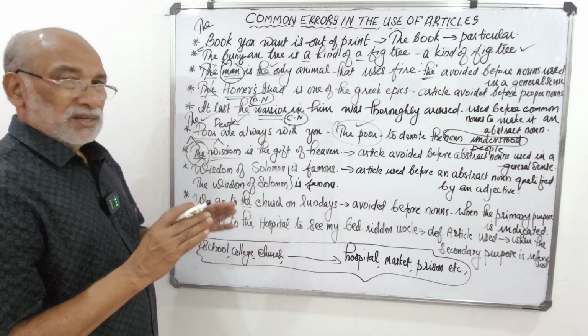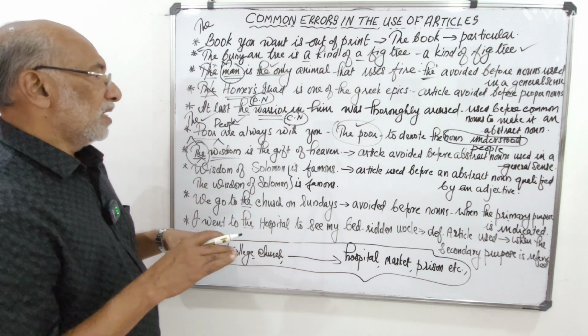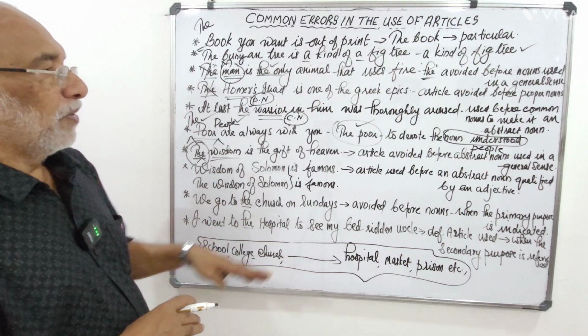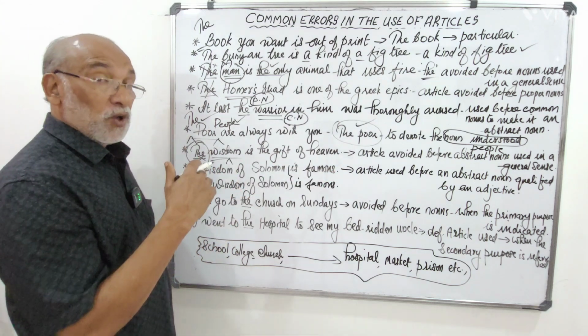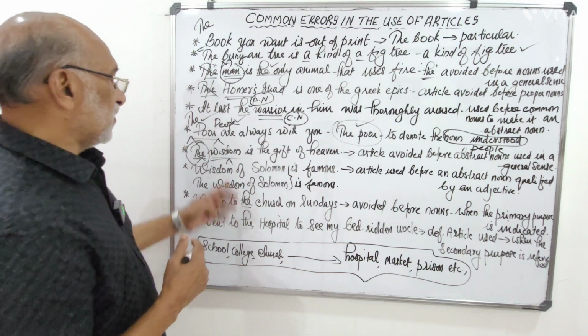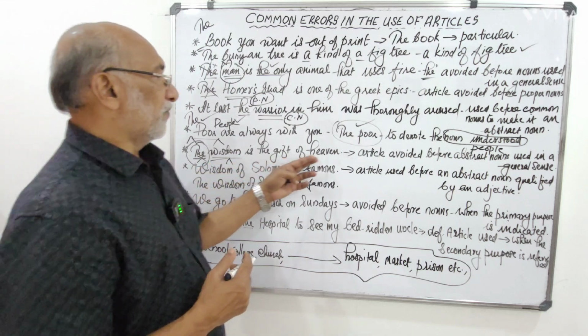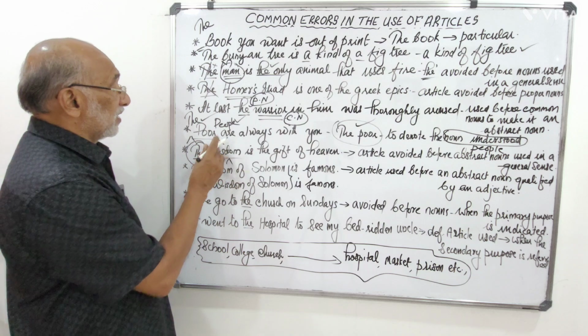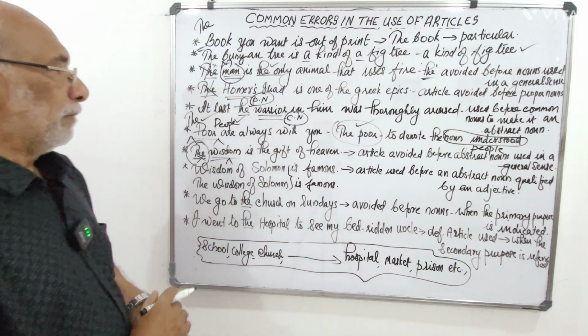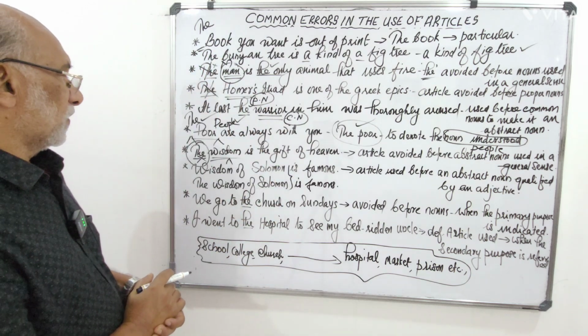The wisdom, don't make it something particular. It is to be avoided before abstract noun. What is the abstract noun here? Wisdom, formed from the adjective wise. Wisdom is the gift of heaven. That's okay. You may have to make this W a capital and make it a complete sentence.